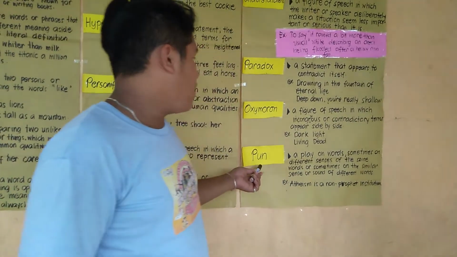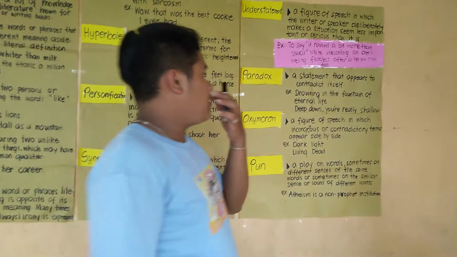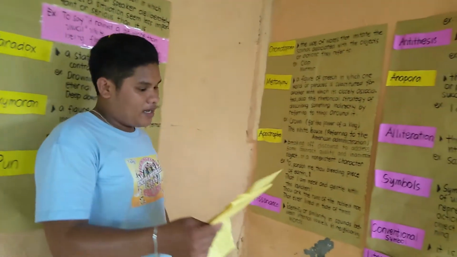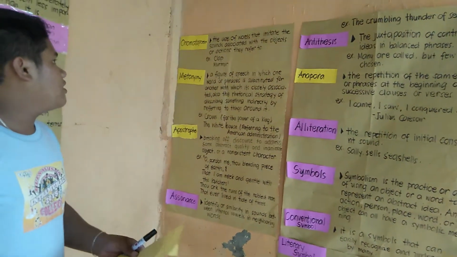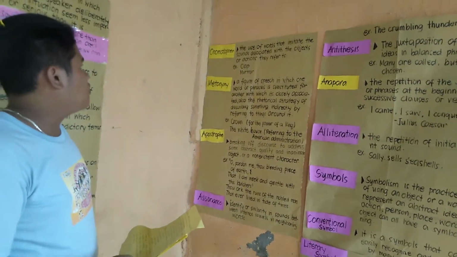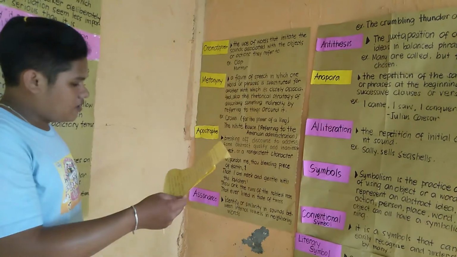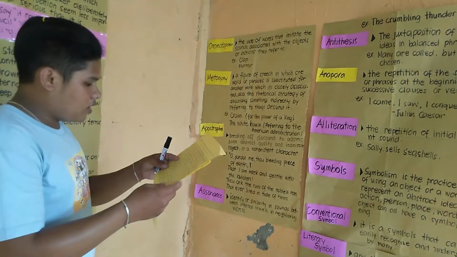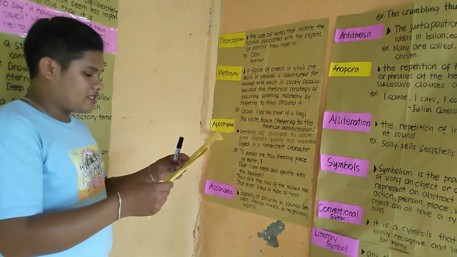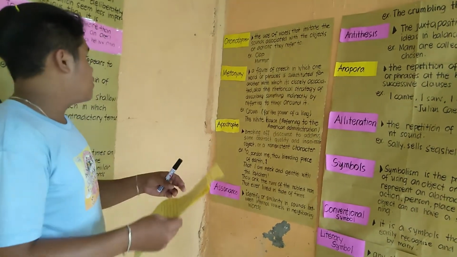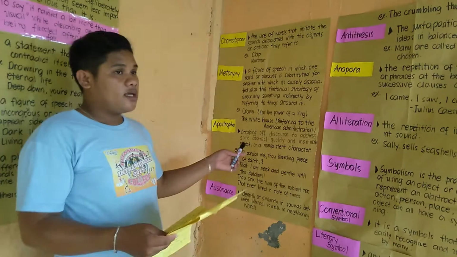So it is fine. The next here is onomatopoeia. Onomatopoeia is the use of words that imitate the sounds associated with the objects or actions they refer to, or a vocal imitation of a sound made by a thing or an action, or the sound effect in writing. For example, the clap, the murmur.